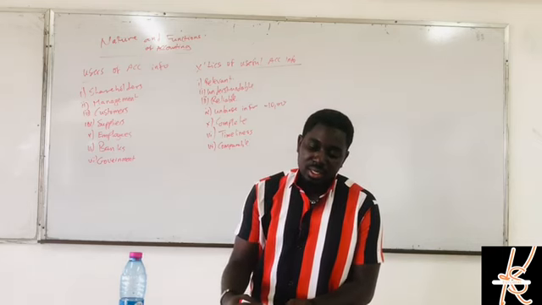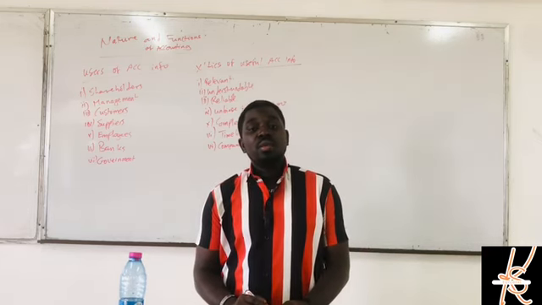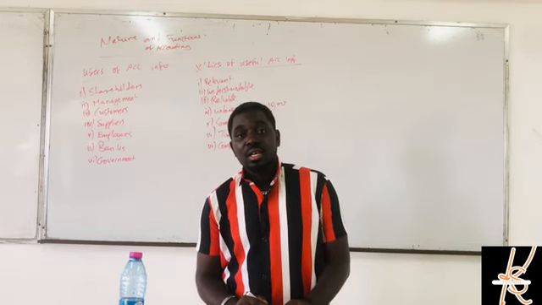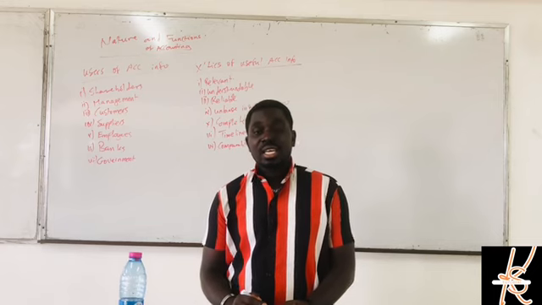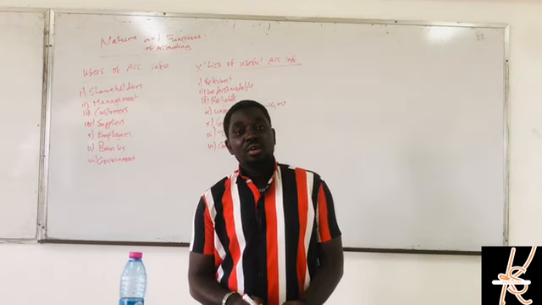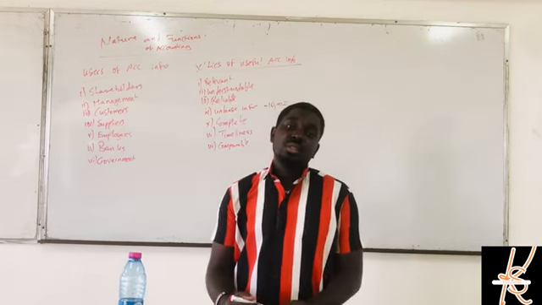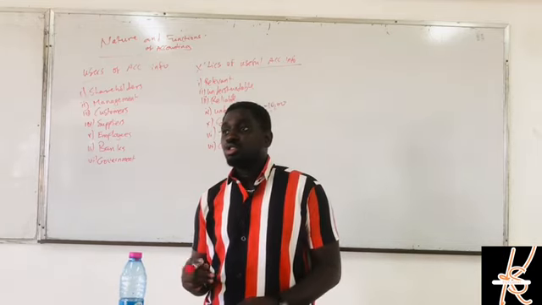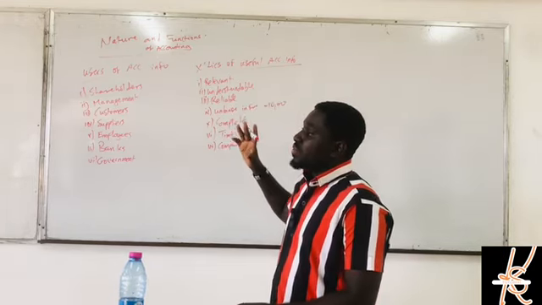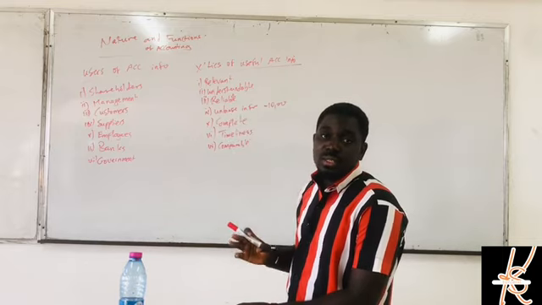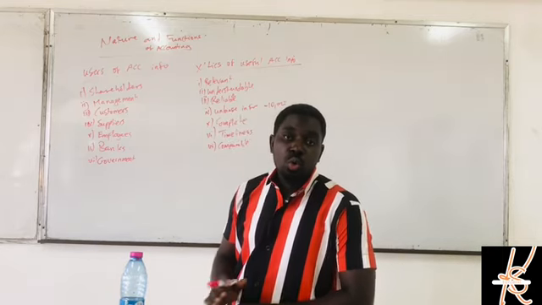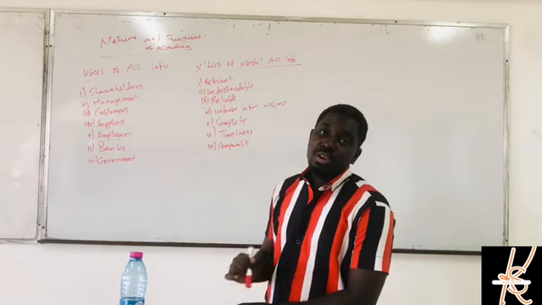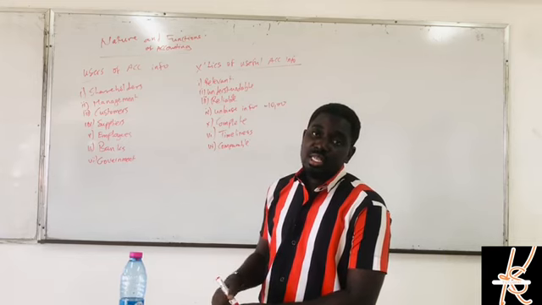The last one is verifiability. We must be able to verify. We must be able to cross-check and see if there are errors in the financials. We should ensure that the accounting information we are putting out there is correct, free and fair, with no bias. So we must be able to verify it. That's verifiability.